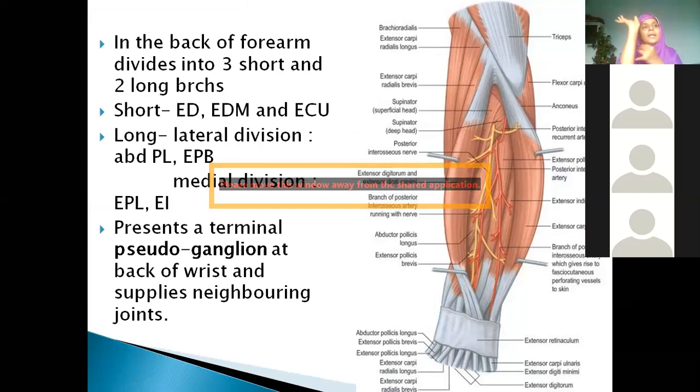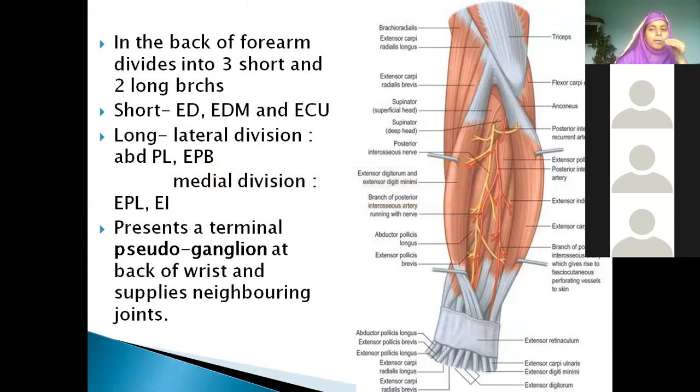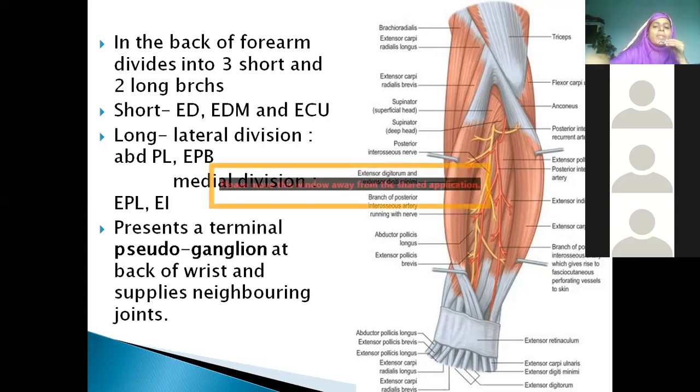At least in the forearm, we had exceptions for two muscles, isn't it? But here there are no exceptions. Exclusively all extensors, only one nerve, very easy to remember. If you remember the names of muscles, you just list it out. Then it will be going over the dorsum. So you will find a pseudoganglion at the back of the wrist. Pseudoganglion means it's a collection of neuroglial tissue.